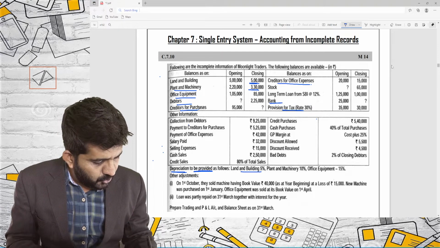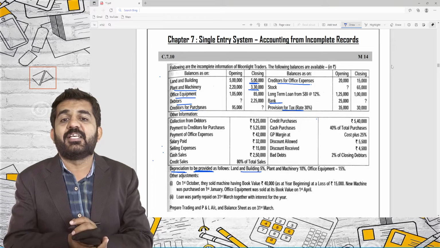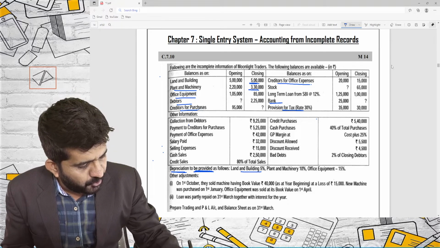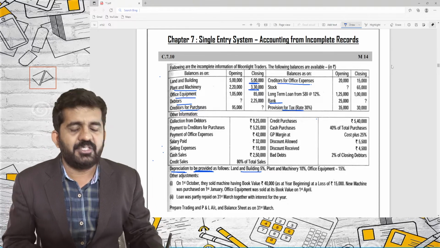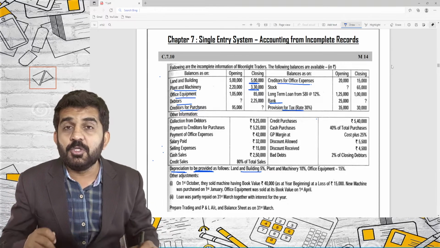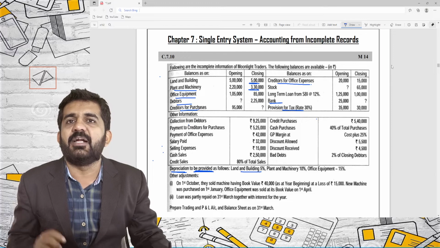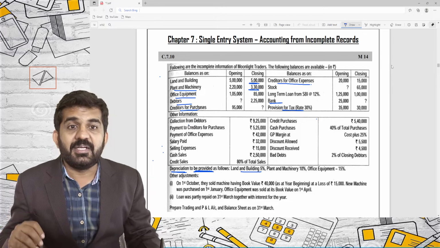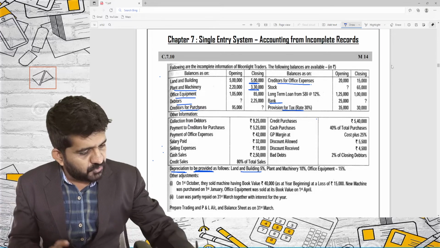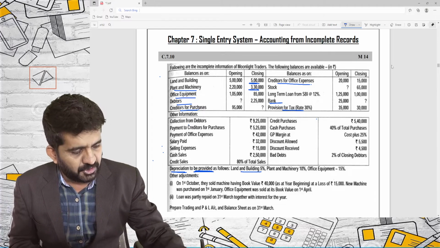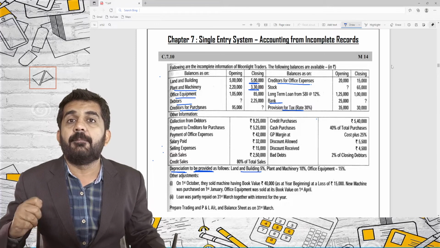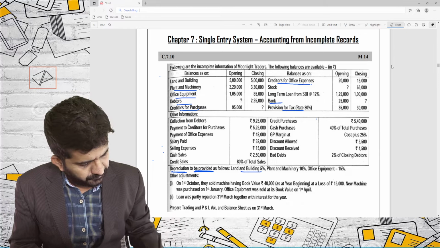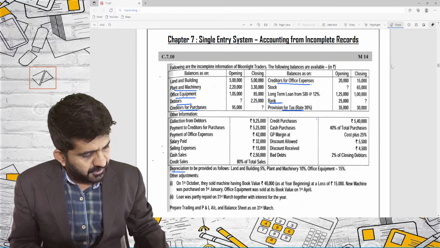Depreciation to be provided is as follows. So depreciation is yet to be provided. It is not already provided in 3,30,000 and 5 lakhs. See, you can also see the figures. Land and building opening was 5 lakhs, closing is 5 lakhs. There is no purchase, but depreciation is to be provided. So this 5 lakhs and 3,30,000 and 85,000 are before depreciation and not after depreciation. Let us go ahead.